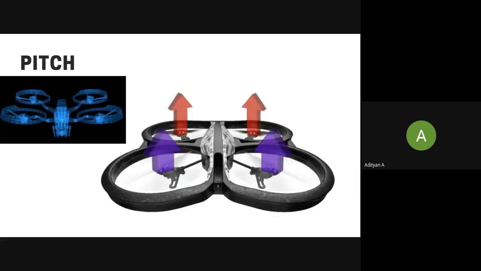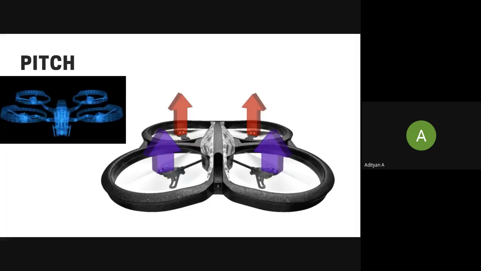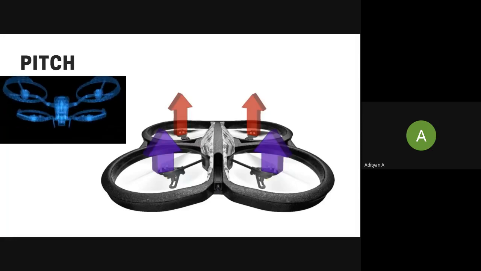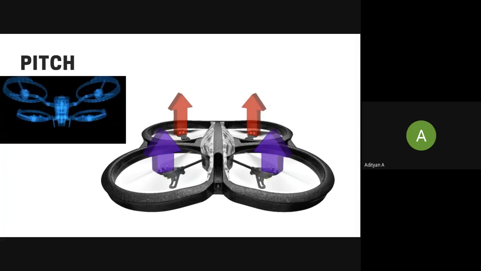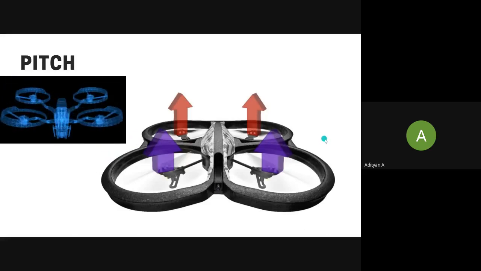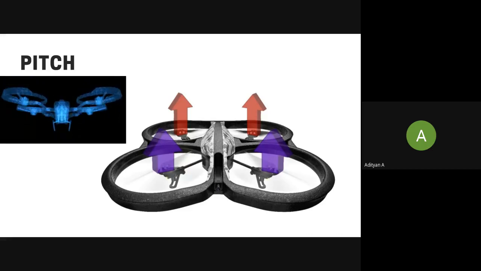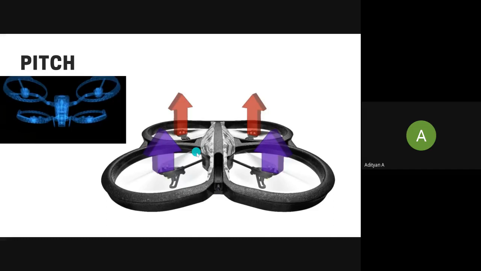Then we have pitch. Pitch is basically the rotation around the side to side axis. Okay, if you draw, hold on, I'll just show you the axis. Can you see my pointer here? If you draw a line between this point and you cause rotation about that axis, that is when you get a pitch motion. Your drone can either go forward or backward depending on it.